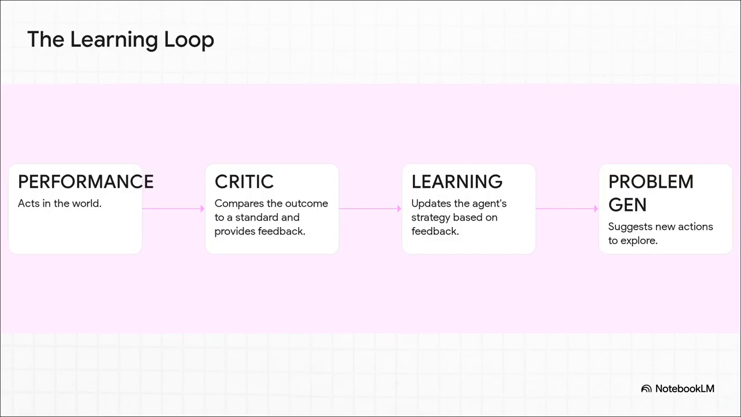And it does this through a fascinating little loop. First, the agent does something out in the world. Then, a part of it called the critic looks at the result and gives it feedback, like a coach. Based on that feedback, the learning element updates the playbook. And then, and this is the cool part, a problem generator chimes in and says, hey, why don't you try this new crazy thing you've never done before? That's how it explores and improves.